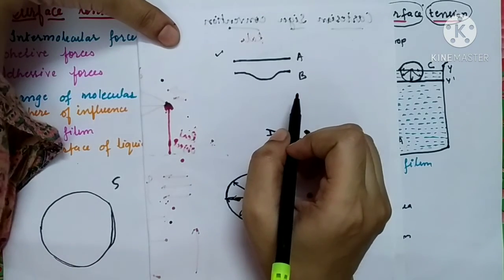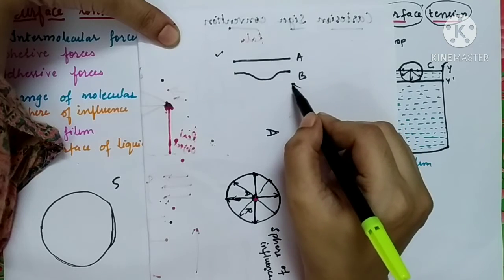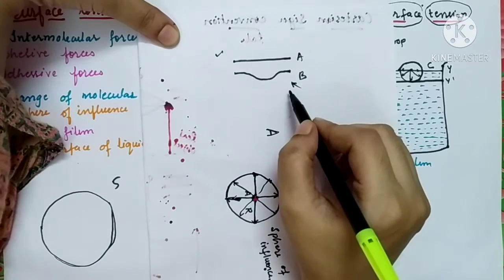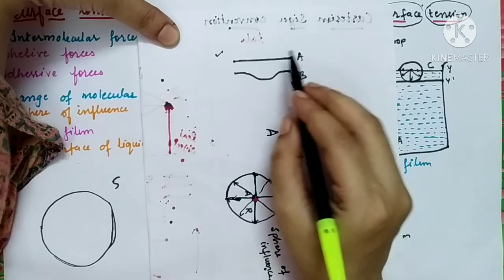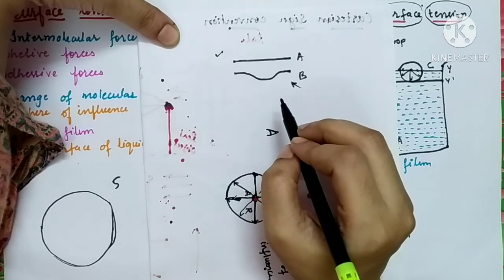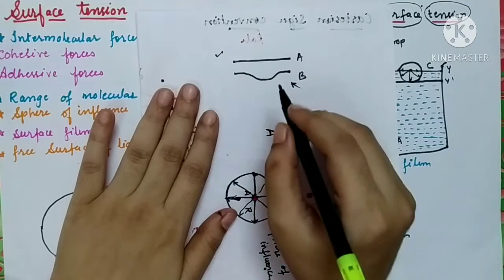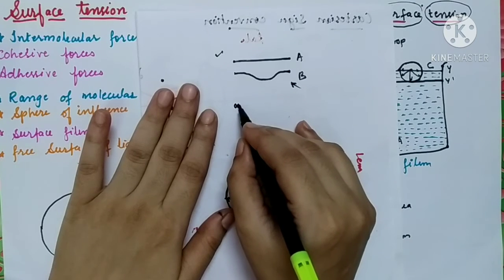surfaces of a liquid? You can say that the surface area of the liquid B is greater as compared to the surface area of A. Surface area of B is quite greater. Now we all know that the surface is formed by the molecules.